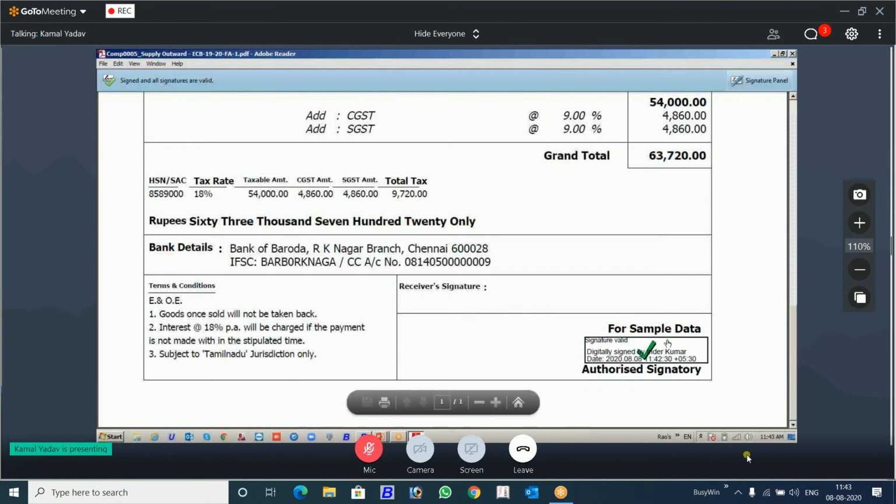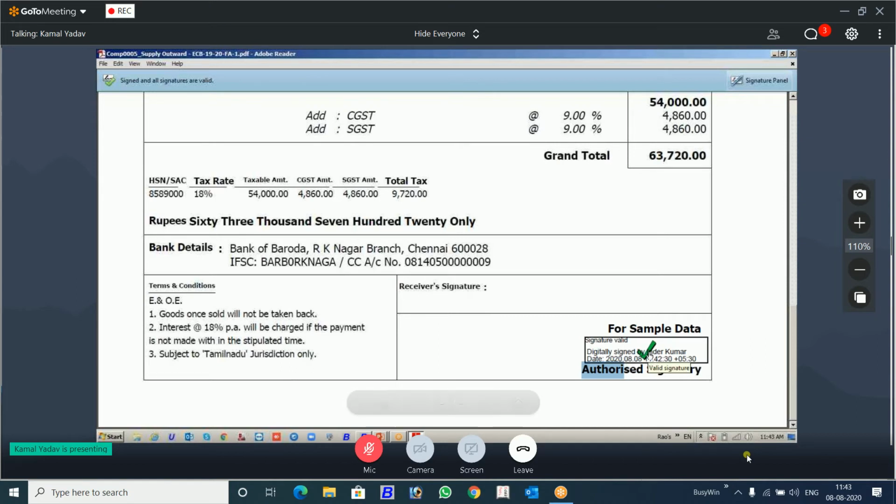This is the digital signature. I have given O3, so it has selected this. And above that, the document is digitally signed: name of the person, date, time, and digitally signed. There, you see, there is a green tick.